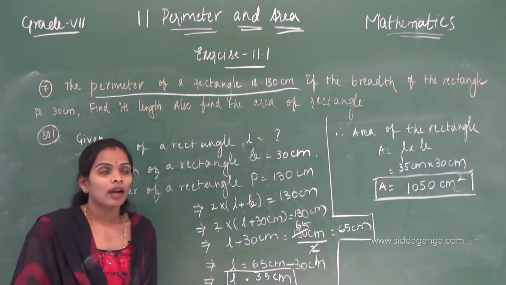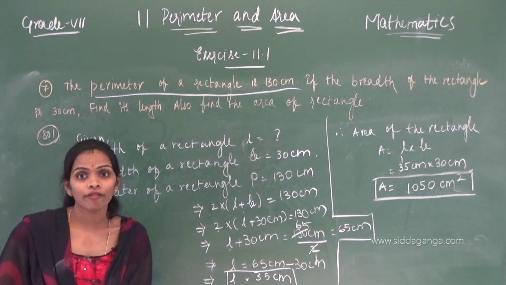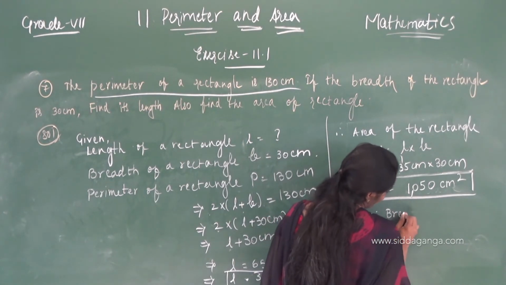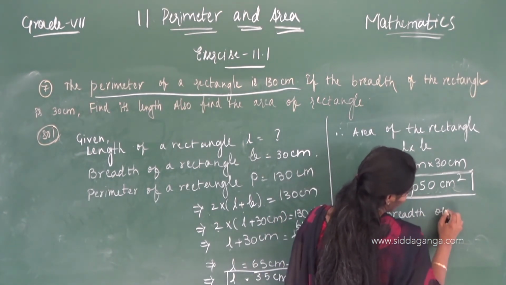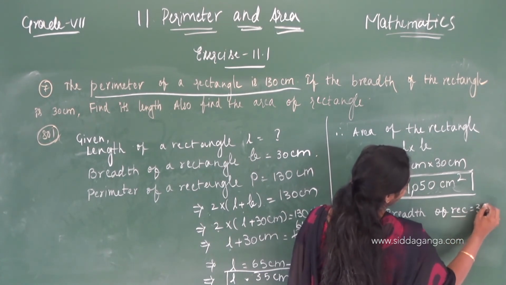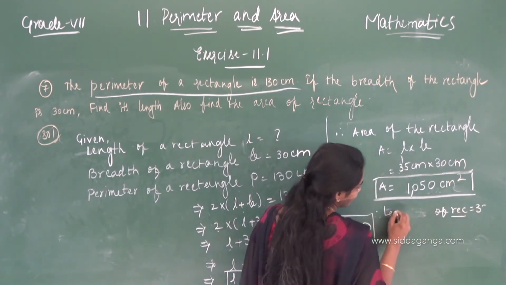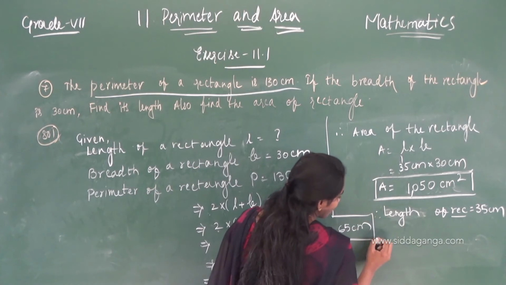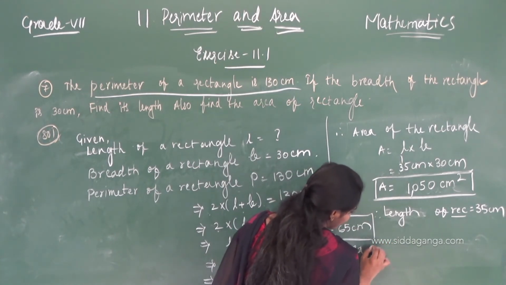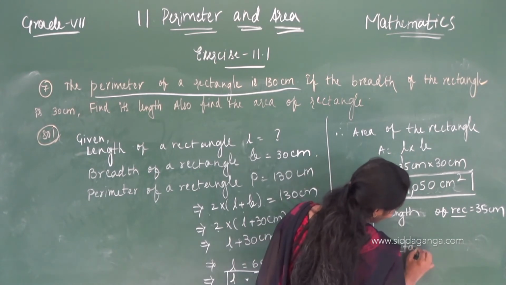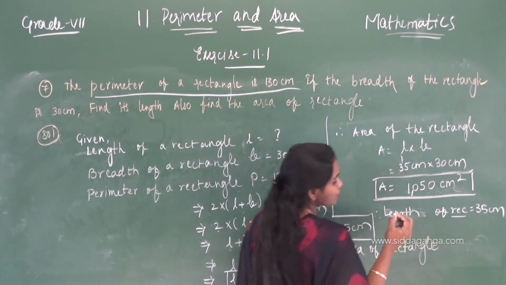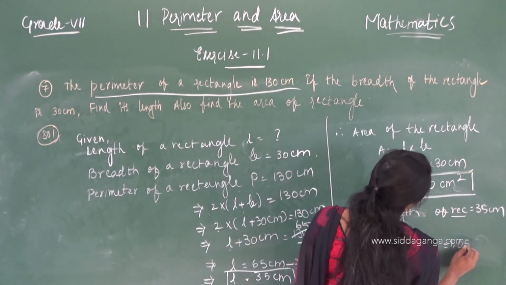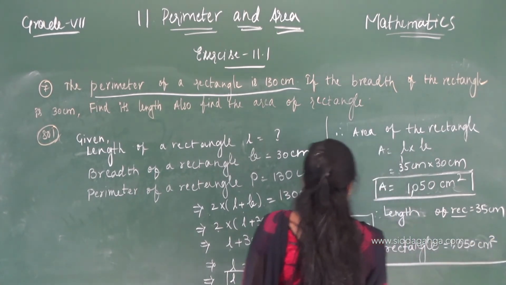Correct? What is the area of the rectangle? 1050 square centimeters. At last you have to write: therefore, breadth of the rectangle is equal to 30 and length is 35 centimeters, and the area of the given rectangle with L equals 35 and B equals 30 centimeters is equal to 1050 square centimeters.